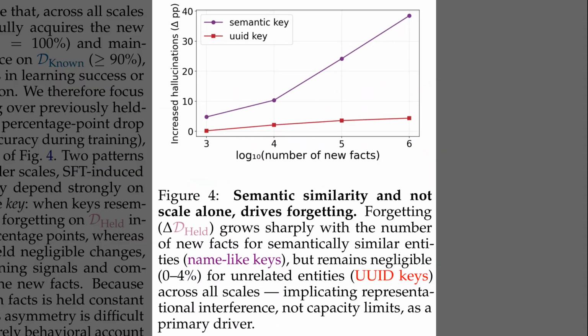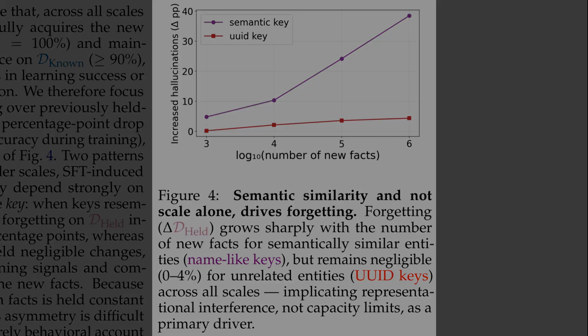Okay, while Figure 3 showed how self-distillation protects knowledge, Figure 4 examines whether the amount of data or the type of data causes forgetting. The purple line shows that semantic keys, or names resembling real words, cause a massive spike in hallucinations as the dataset grows. In contrast, the red line for random identifiers stays flat. This proves that representational interference from overlapping concepts, not just a lack of storage capacity, is the primary driver.